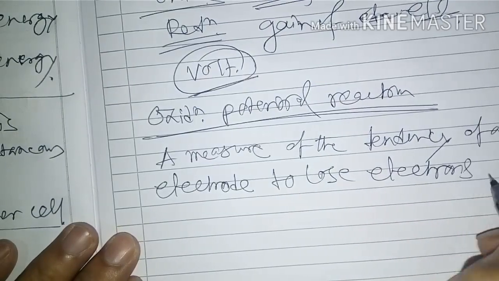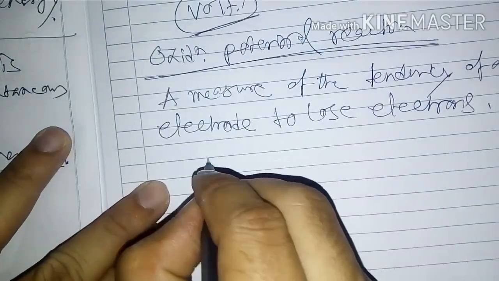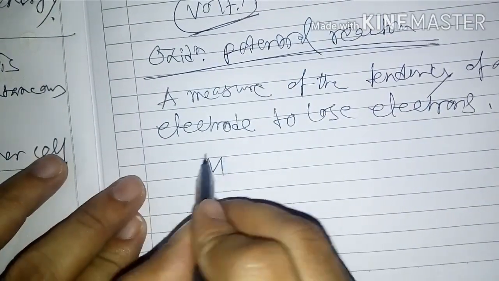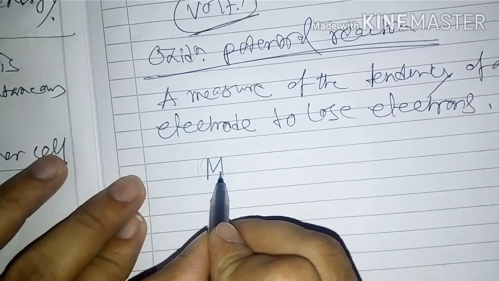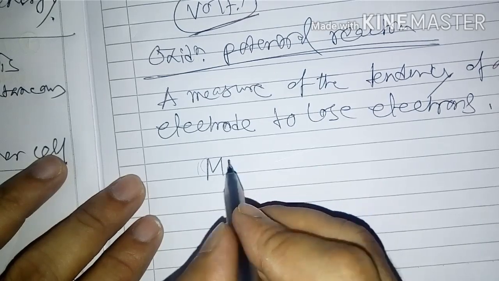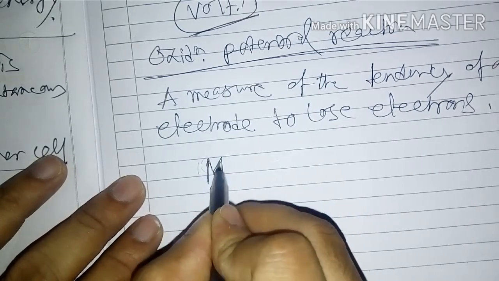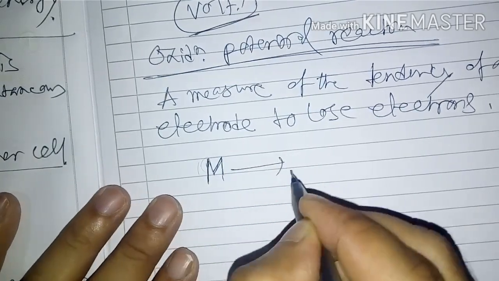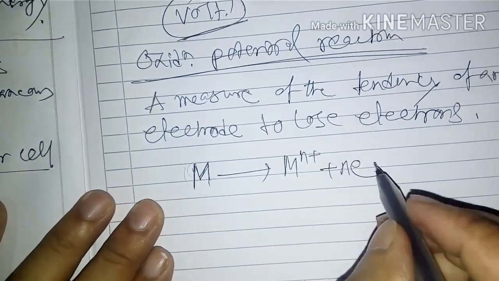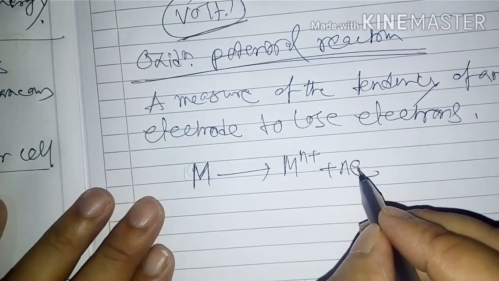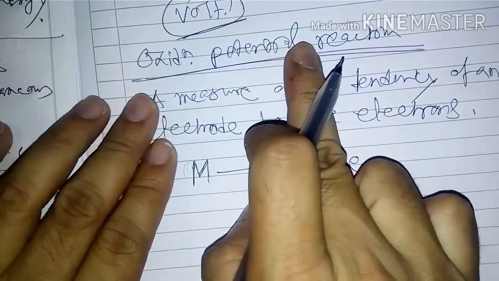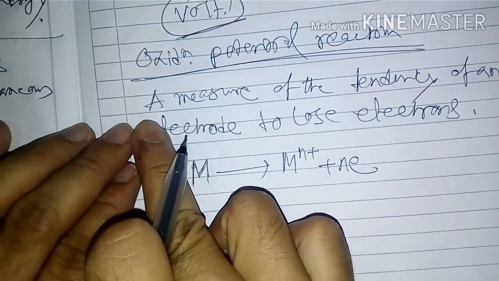Suppose this is electrode M, any metal. Suppose this is a zinc rod, or a copper rod or silver rod. So M changes to M^n+ plus n electrons. That is the oxidation potential reaction.